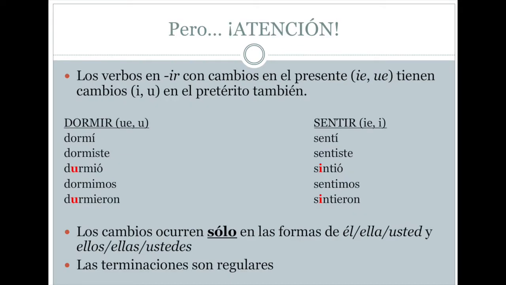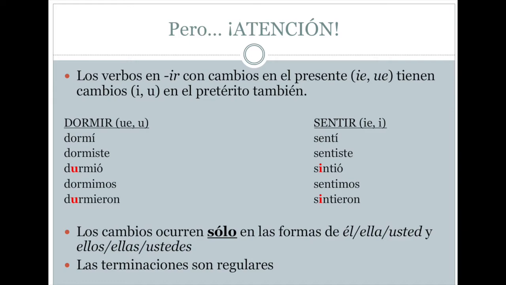Pero atención, and this is very important. If you have verbs that have changes in the root in the present, going to IE or going to UE in the present, and they end in ir, then they will also have changes in the preterite. But those two things have to happen. They have to have root changes in the present, and they have to end in ir. In that case, they will also have changes in the preterite.